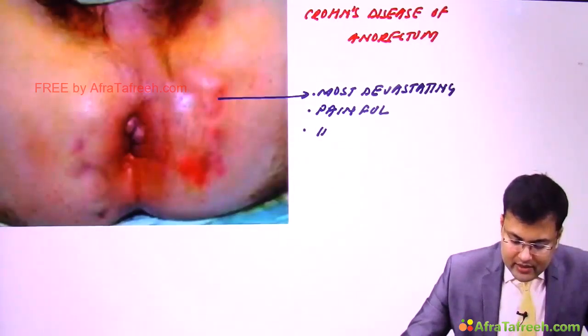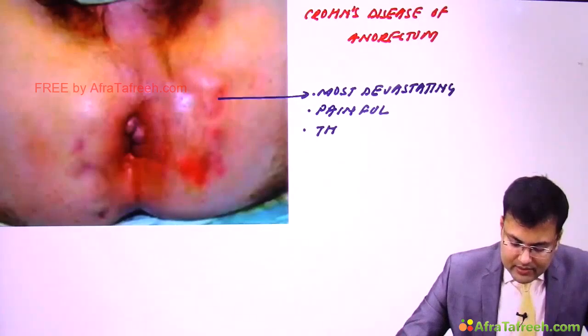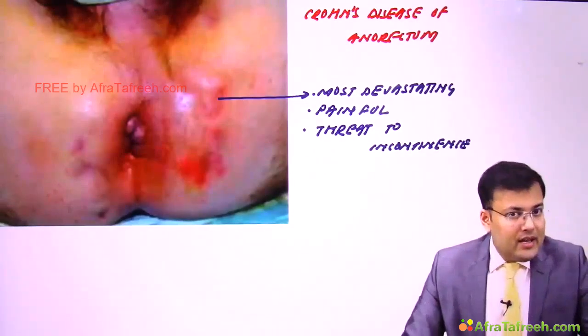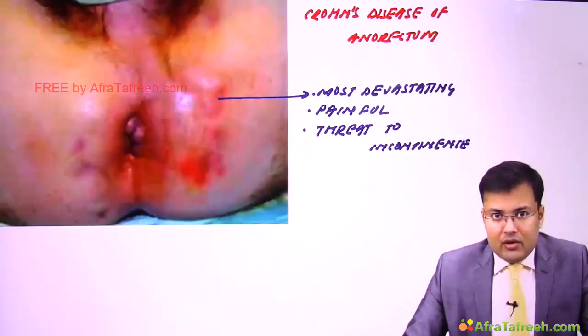So it's a threat to patients' continence.